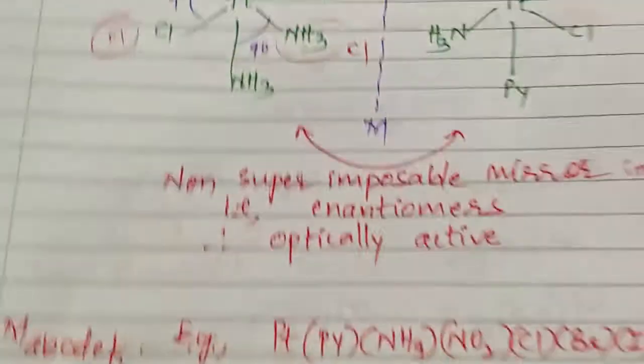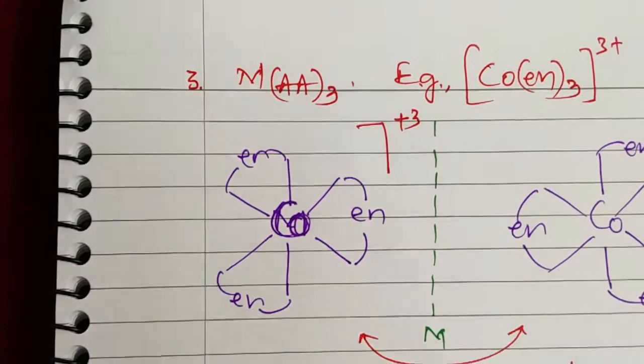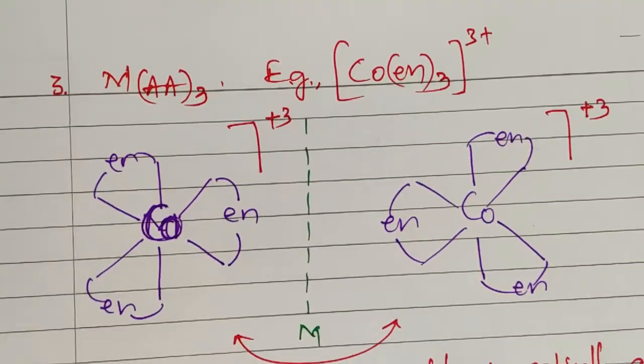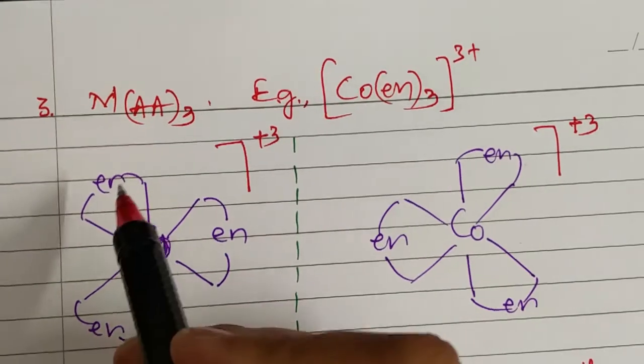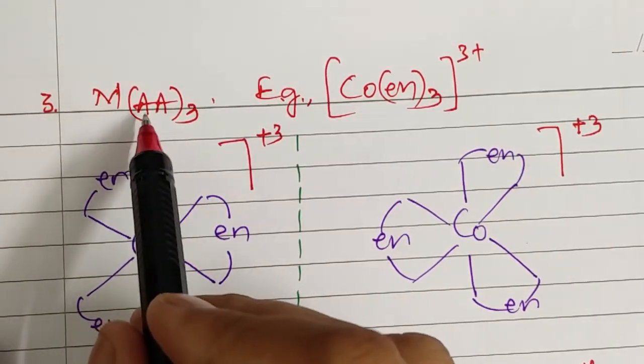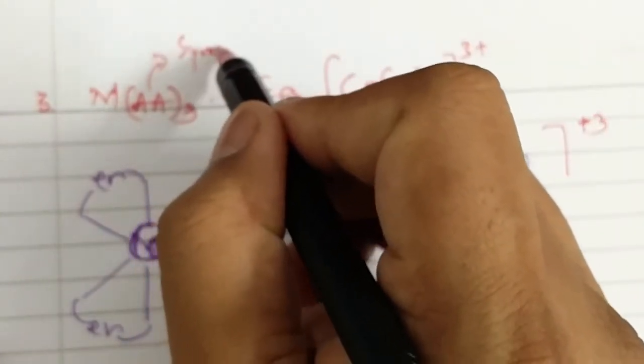Now, let us take another example, students. Okay. Here, we are using bidentate ligand. Metal is coordinated to... This is symmetrical.